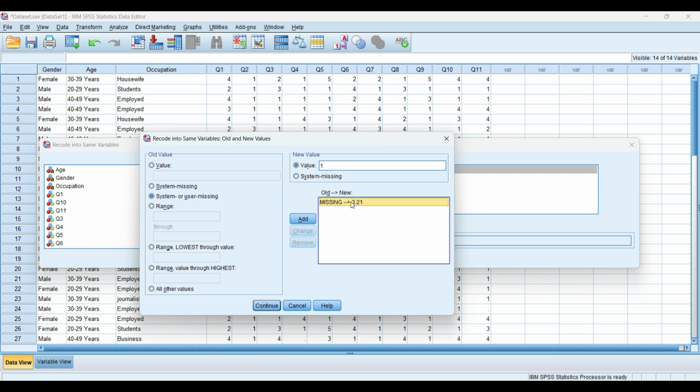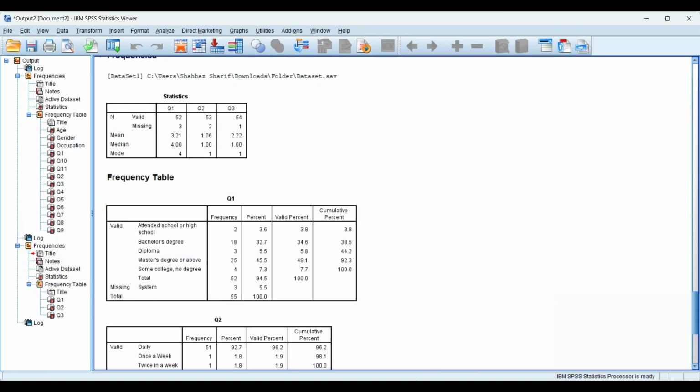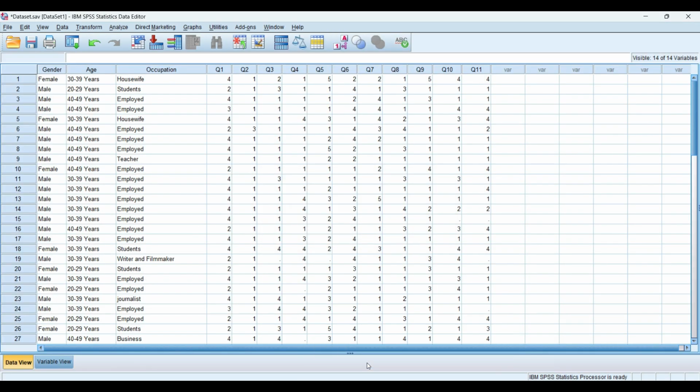We will use this. Click on Continue. Click on OK. So SPSS automatically converted all missing values to 1, because this was the median of question 2.